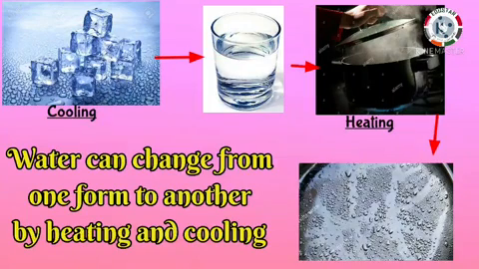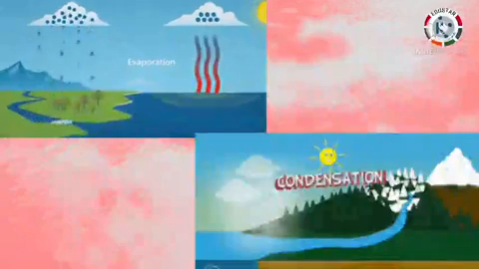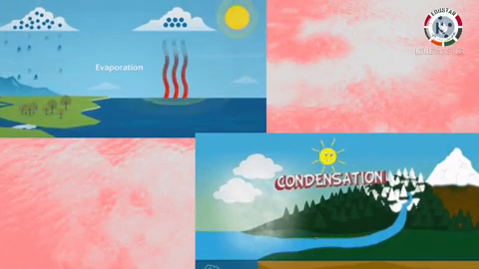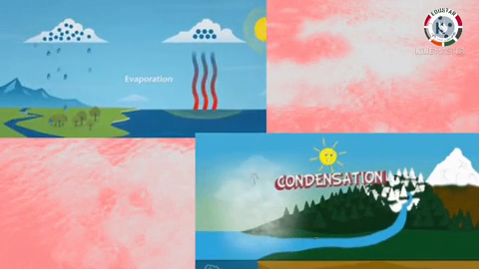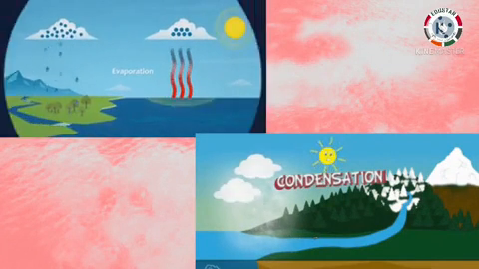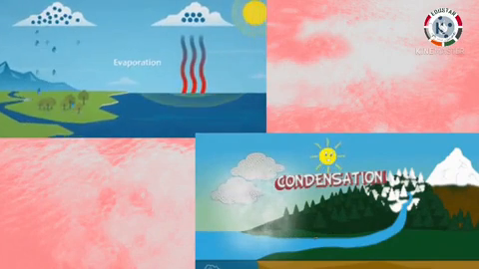So, water can change from one form to another by heating and cooling. That is, water freezes to form ice, ice melts to form water, water evaporates to form water vapor, and water vapor condenses to form water again. In nature also, water keeps on changing its form continuously through evaporation and condensation.